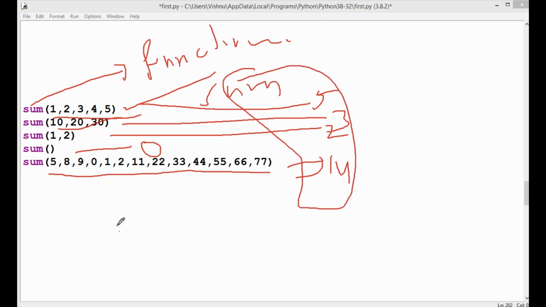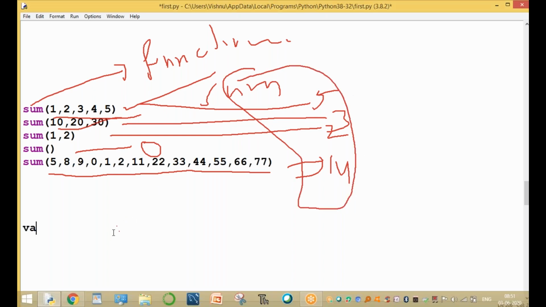That's why this is called a variable length argument. Variable length means the length of arguments is different, but not the same. In other programming languages, it is called function overloading. Function overloading in C++ and Java.